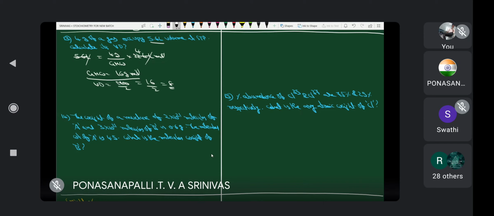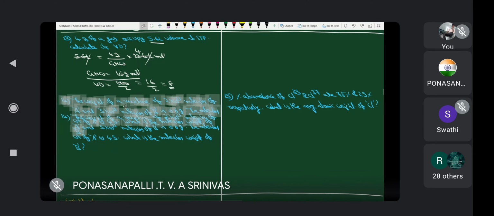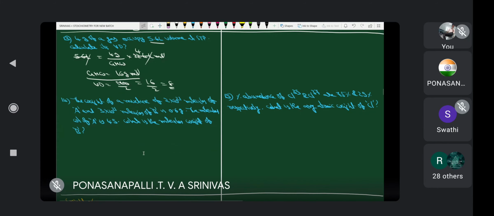Yes or no? Next. The weight of a mixture of 2 into 10 power 21 molecules of A and 3 into 10 power 21 molecules of B is 0.6 grams. Molecular weight of A is 45, and what is the molecular weight of B? Okay, this one.